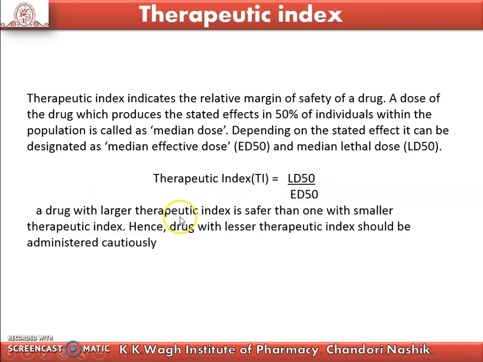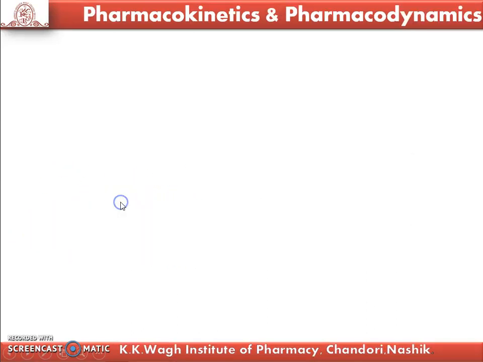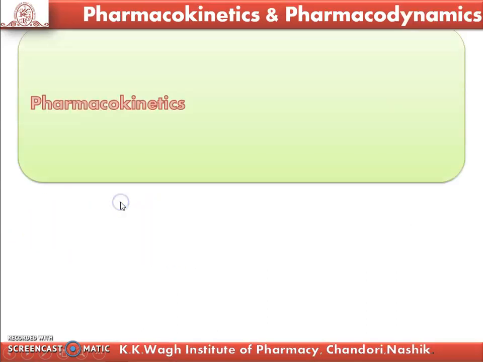A drug with a larger therapeutic index is safer than one with a smaller therapeutic index. Hence, a drug with a lesser therapeutic index should be administered very cautiously. That means we have to prefer drugs which have a higher therapeutic index. This is the diagrammatic representation of pharmacokinetics and pharmacodynamics. We see it one by one.